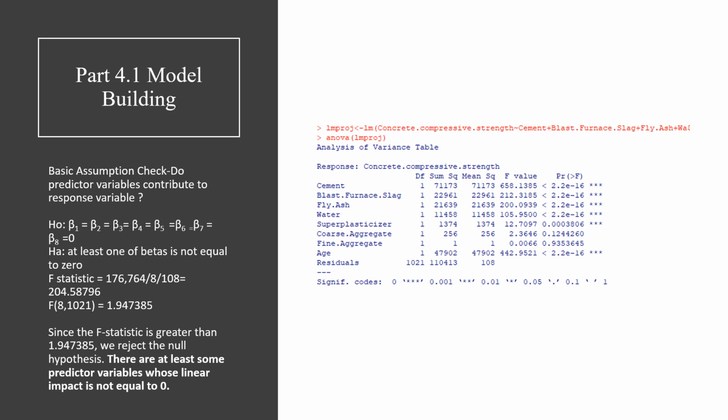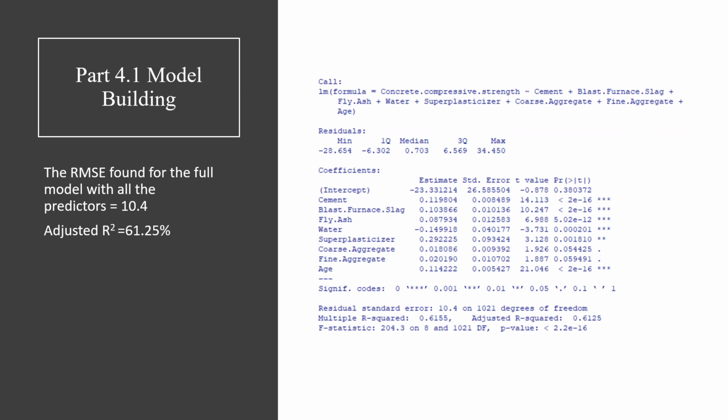After preliminary analysis, the next step was model building. So in this slide, we do a very basic assumption check, that is to see if predictor variables contribute to the response variable, and we find that there are at least some predictor variables whose linear impact is not equal to 0. In this slide, we build a full model, and the summary is given in this image. We see that the RMSE found for the full model with all the predictors is 10.4, and the adjusted R square is 61.25%.